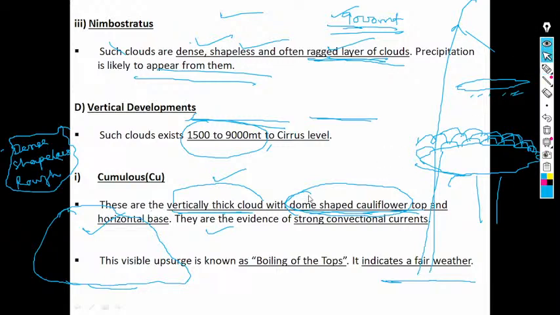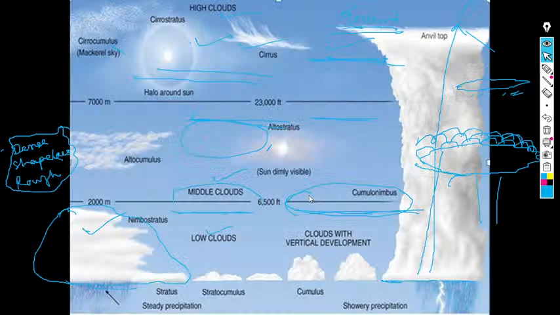They are the evidence of strong convectional currents. Basically, you see this one. They are the evidence of strong convectional currents here. Here, these are the cumulus clouds.